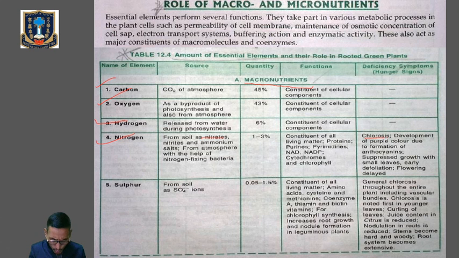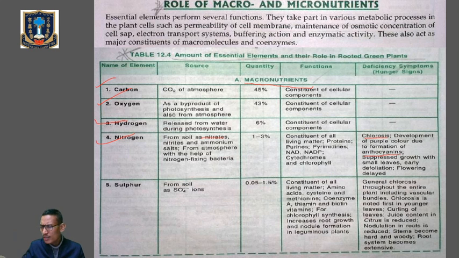A nitrogen deficient plant shows purplish coloration due to the synthesis of anthocyanin. Nitrogen deficiency causes purple color formation due to the formation of anthocyanin in place of chlorophyll, because the plant is suffering from chlorosis, yellowing of leaf, due to the decrease in the content of chlorophyll. And why is the chlorophyll content decreasing? Due to the formation of anthocyanin in place of chlorophyll. Now the leaves are turning purple.